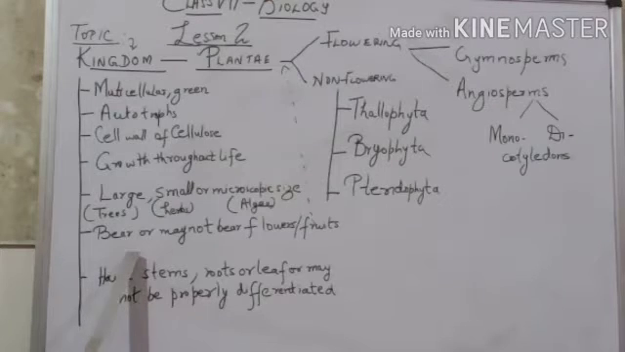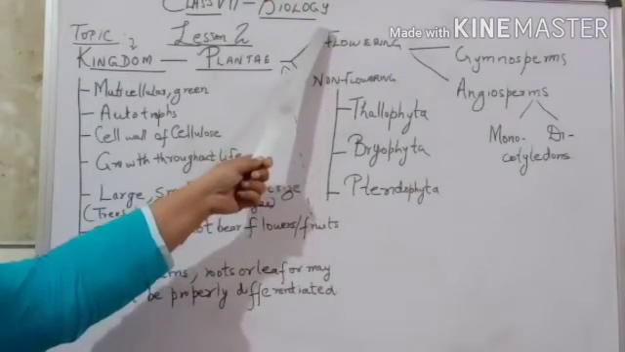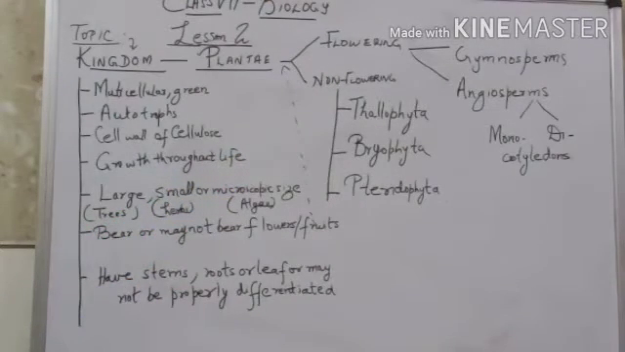Plantae are classified based on whether they have flowers or fruits. So if they have flowers or fruits, they are called flowering plants or phanerogams, and if they don't have flowers or fruits, they are called non-flowering or cryptogams. Then they may be further classified based on whether they have proper stems, roots or leaves, or if they don't have proper stems or leaves.